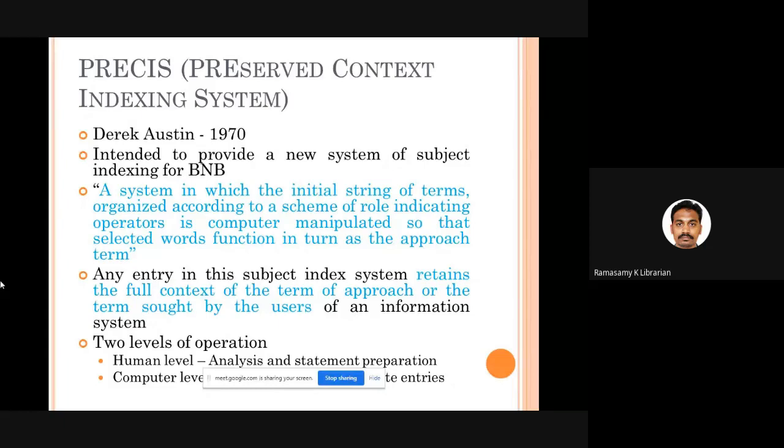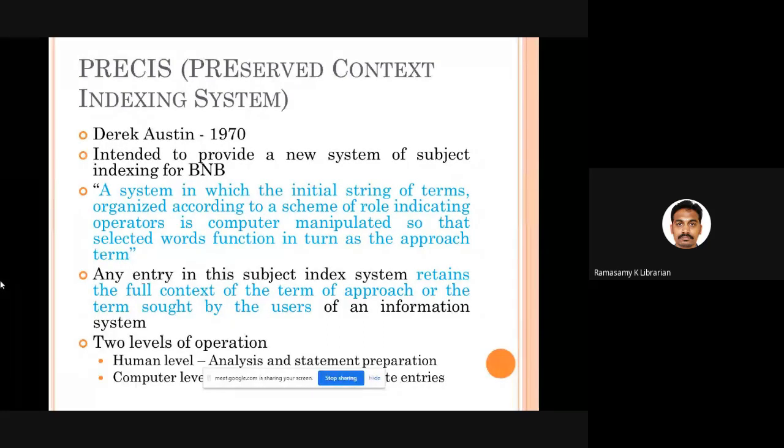Very simple. This is a system where you prepare a string of terms, meaning you prepare 3 or 4 terms to denote a particular book. All these terms will be allotted role indicators. Derek Austin has given a long list of indicators.